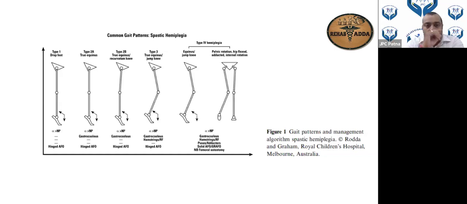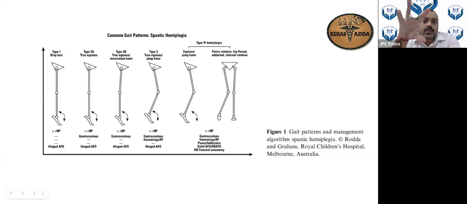Only AFO, hinged AFO you can give. True equinus, as I already told you, will be with the ankle in plantar flexion. That is an important thing. Once the ankle is in plantar flexion, initial contact will be affected, loading response will be affected, and everything will be affected.